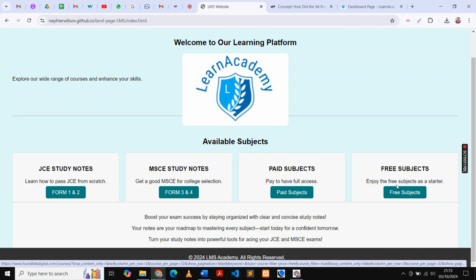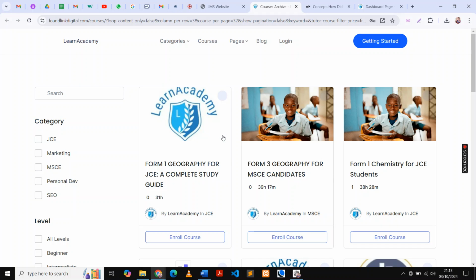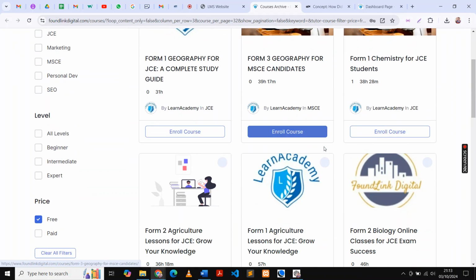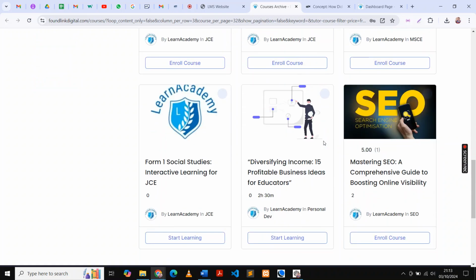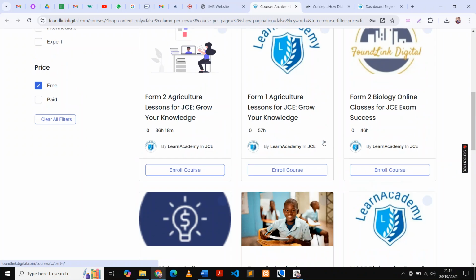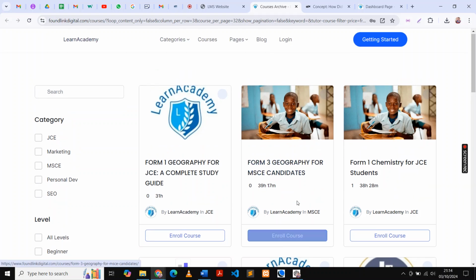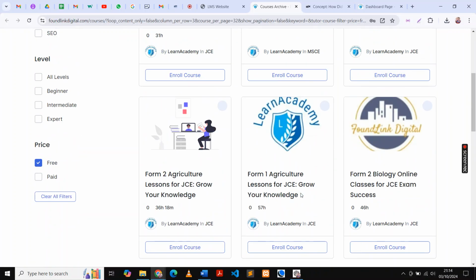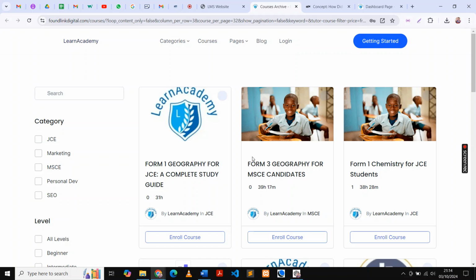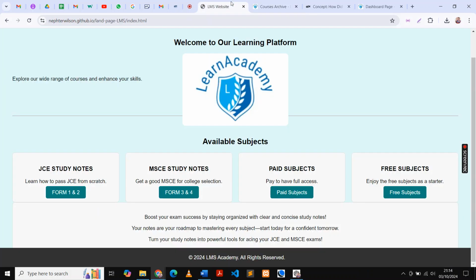Now, when we come here, you see this button, Free Subjects. So when I press Free, it will direct me to our website. All the subjects that are here are for free, and you can enroll in them as long as we haven't locked them. But when you enroll and we ask you to pay, you have to pay, otherwise we will remove you. But as of now, you can use this one for free.